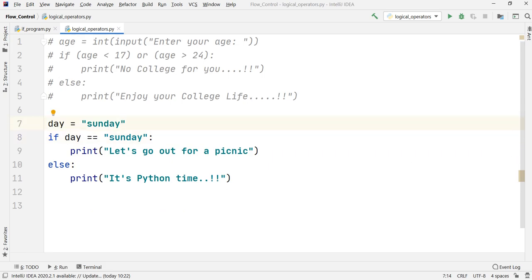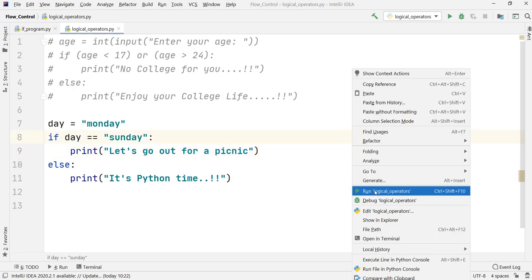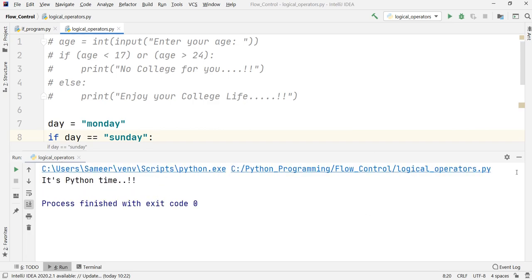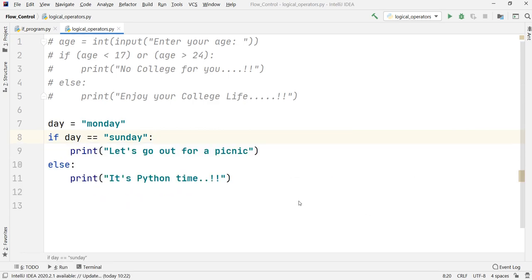So what will happen if I change it to Monday, say? Now we have assigned the value Monday to day, and I'm checking if it is Sunday, then only it will say let us go out for picnic. Otherwise, it's going to say it is Python time. If I run the code again, you will observe that it is saying that it is Python time. And as you must recall, we have taken this operator already in the logical operators, where we have seen it is called the comparison operator or equality operator.